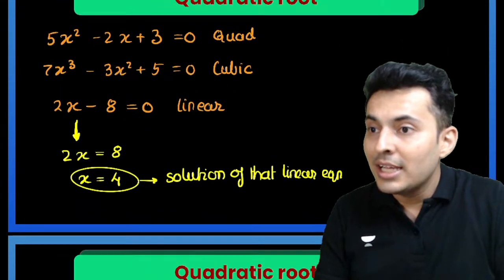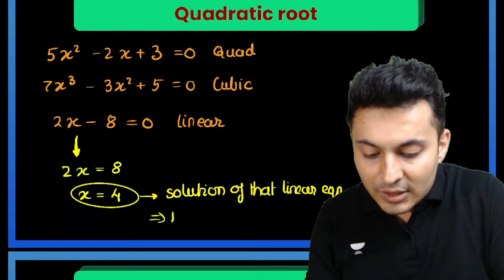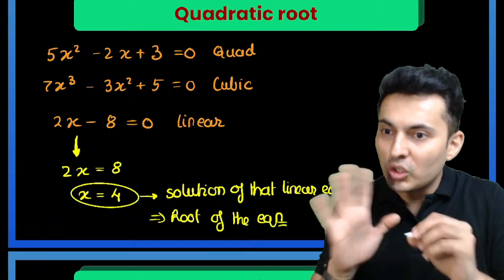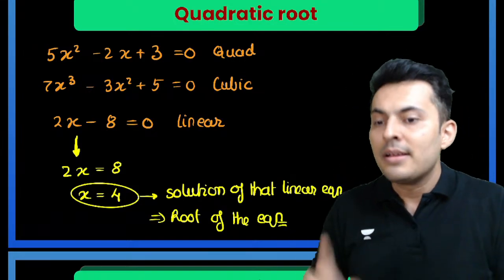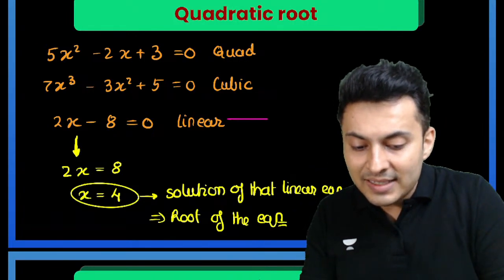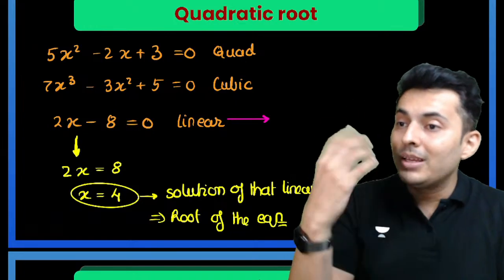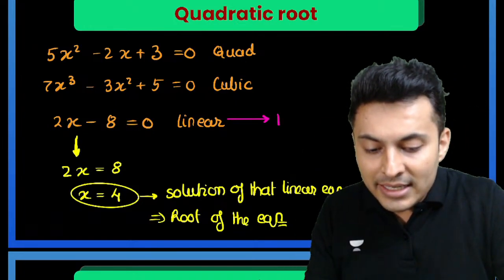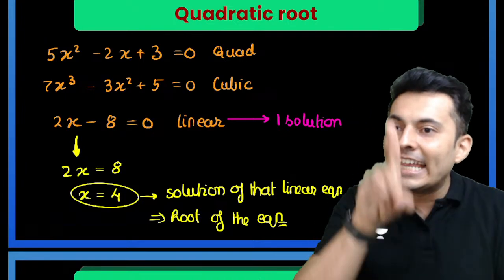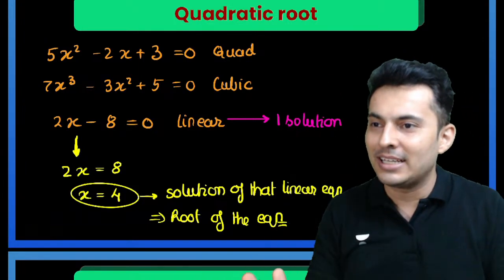That solution is also called the root of the equation. Root, solution means the same thing. Whenever you have a linear equation, how many roots exist? How many solutions exist? Only one solution exists. One solution, linear line, one solution exists.